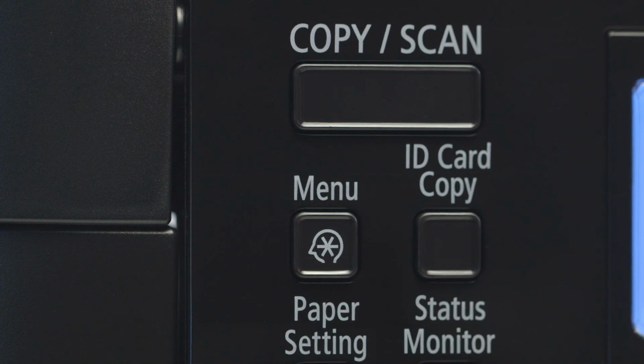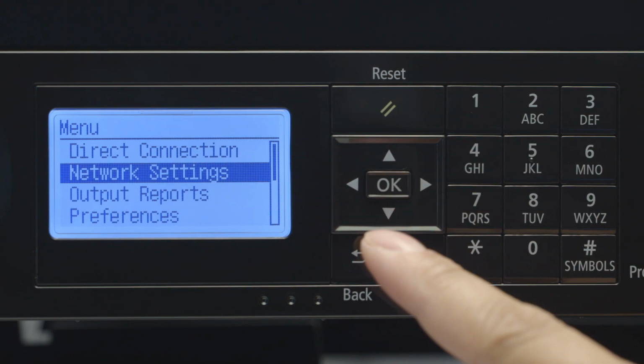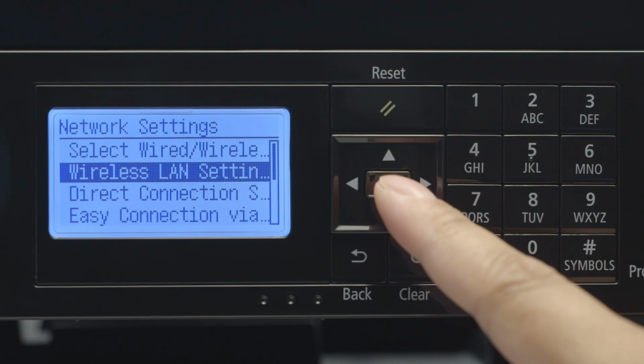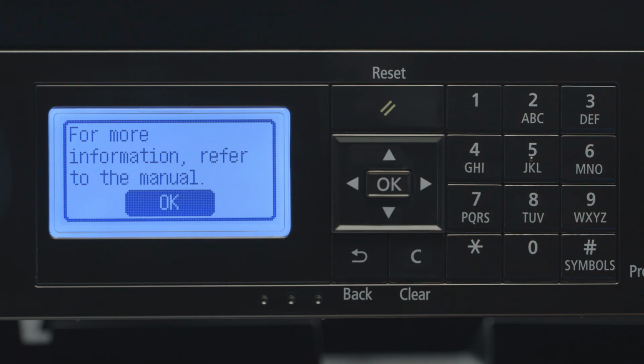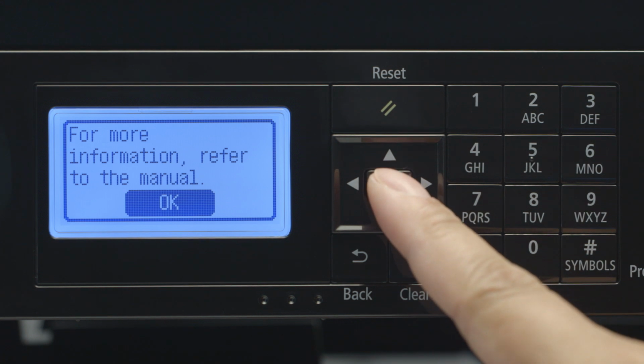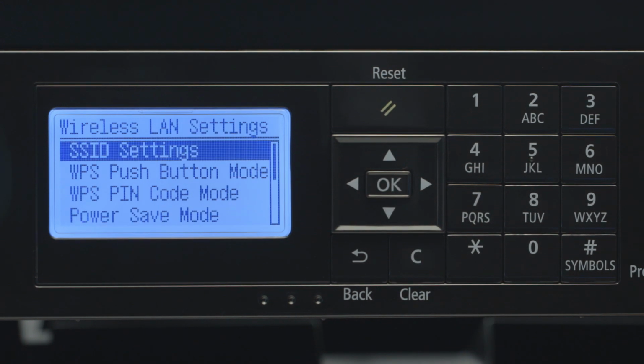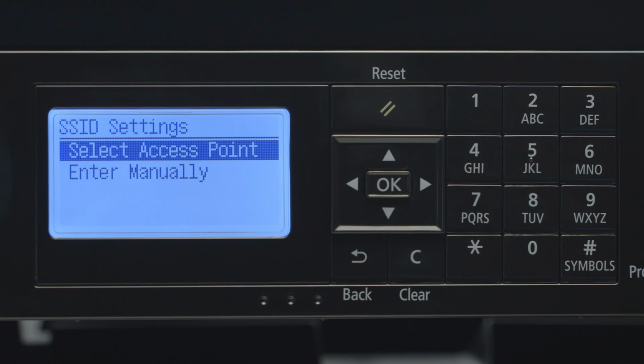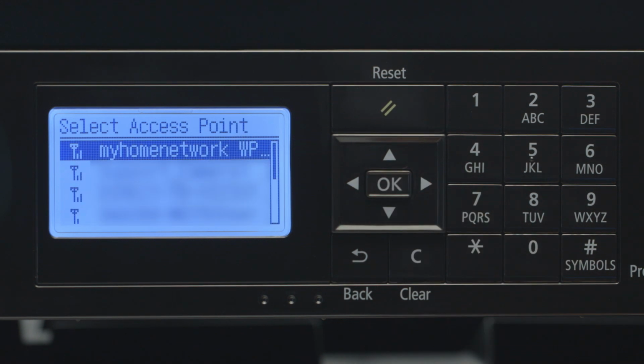Press the menu button. Select Network Settings and press OK. Choose Wireless LAN Settings and press OK. When this screen appears, press OK. Select SSID Settings. Highlight Select Access Point and press OK. A list of available networks will appear. Choose the name of your network and press OK.